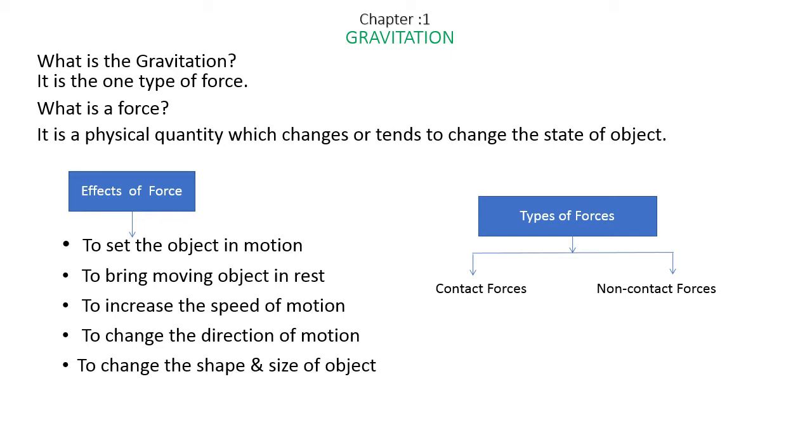That is what we call contact forces. And non-contact forces means these forces do not need contact to be applied. Even without contact these forces can be applied, which means the object on which the force is applied and the person applying the force are not in contact, and still the force will be applied.